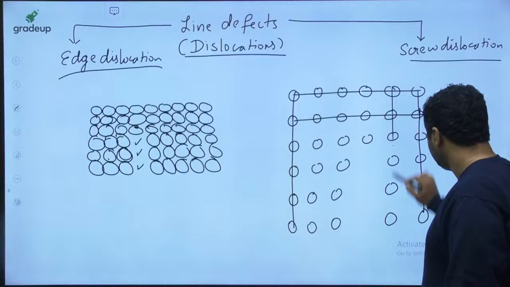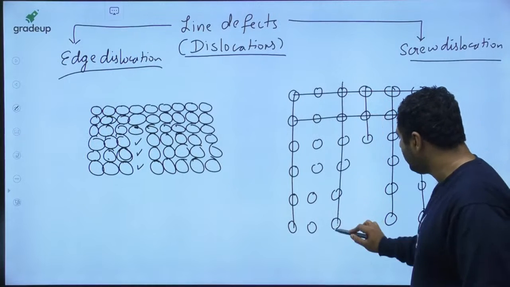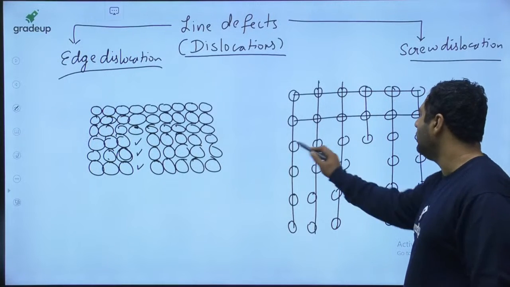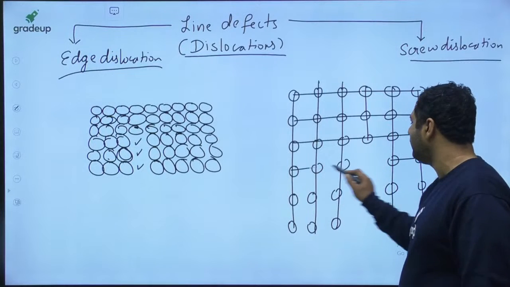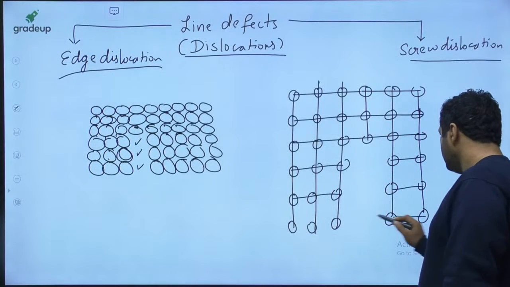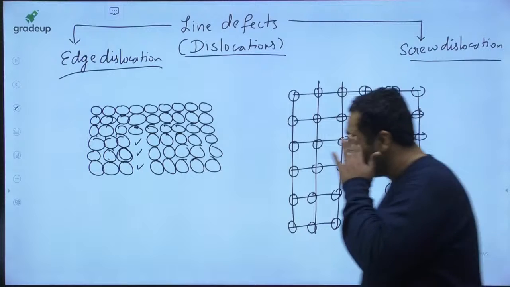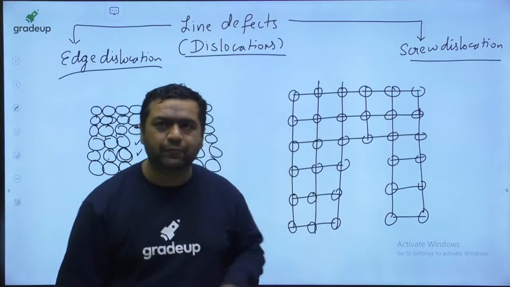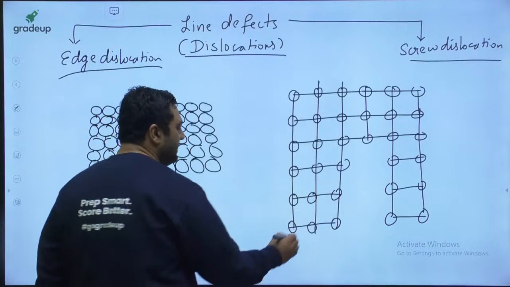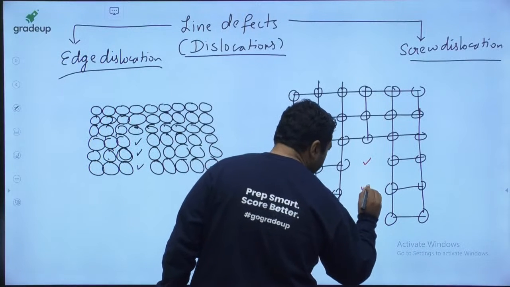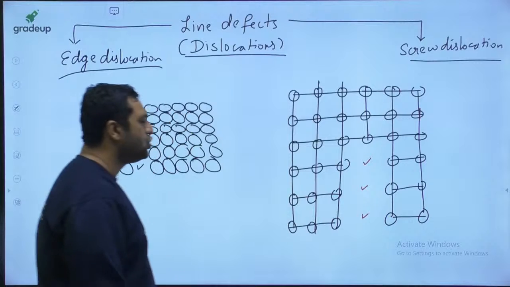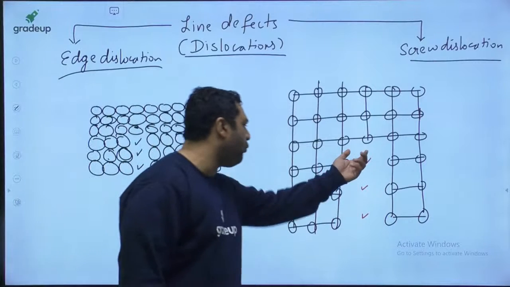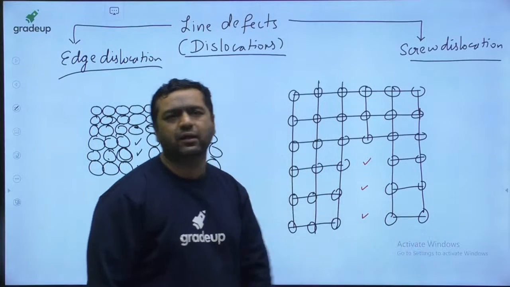I have all the types of diagrams, but I am showing you manually first to give you some feel of the subject. So if you see, my dear, here there are vacancies. This is a vacancy, this is a vacancy, this is a vacancy. So you can see 3 point defects existing together.